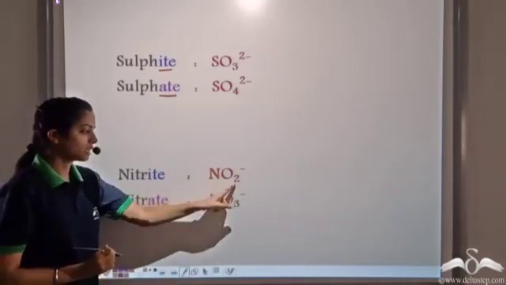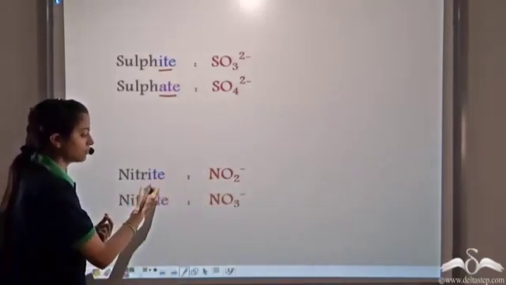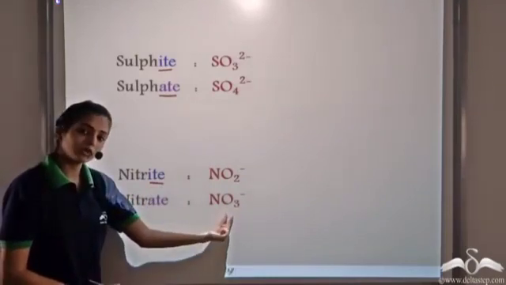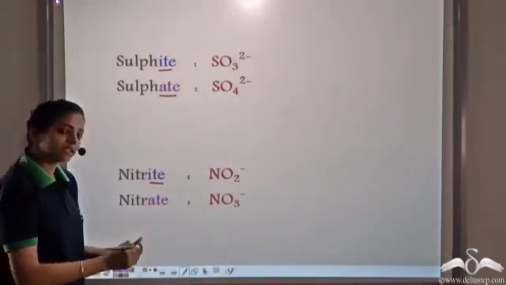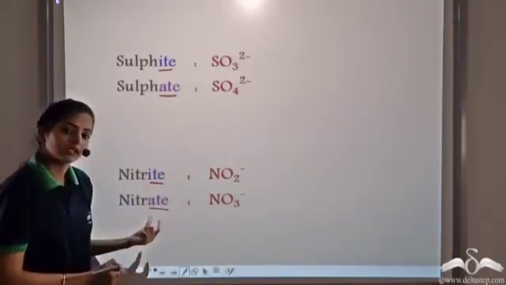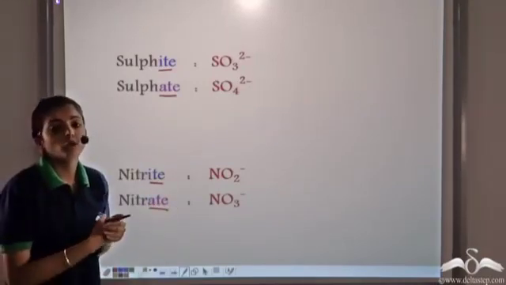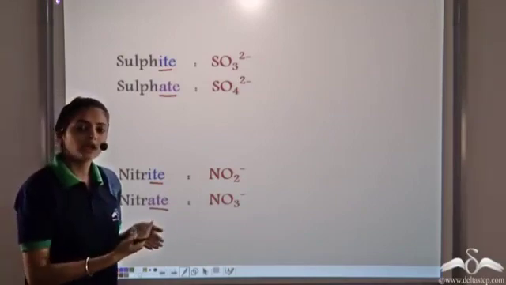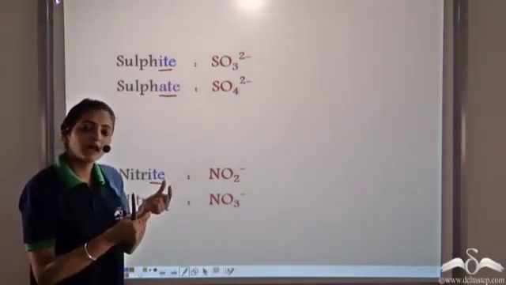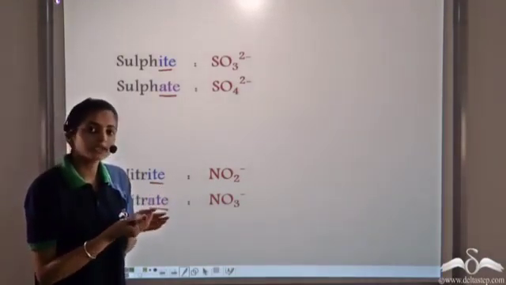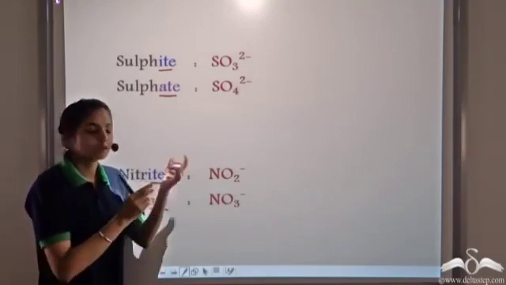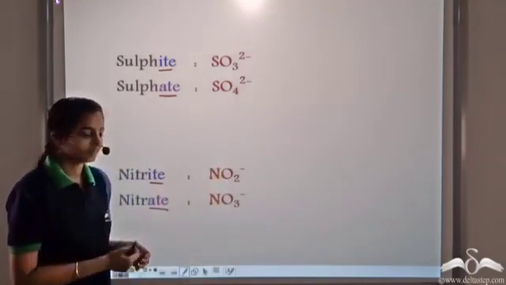So now the first radical is nitrite, and the one with greater number of oxygen atoms has the suffix "ate". So this is nitrate. The presence of "ite" and "ate" shows the presence of oxygen in the radical. So anytime you encounter a radical which has "ite" or "ate" in the suffix, that always means that there is the presence of oxygen in the radical.